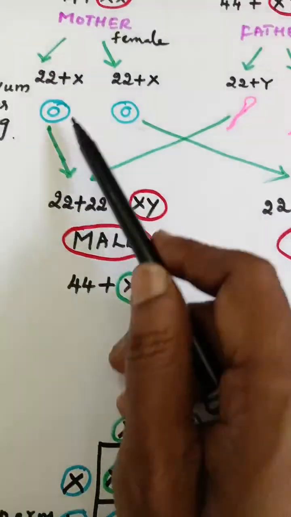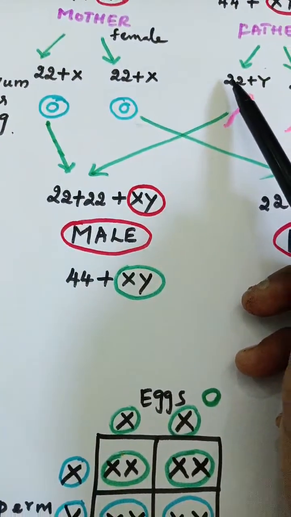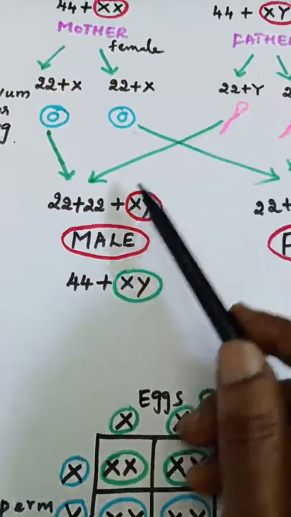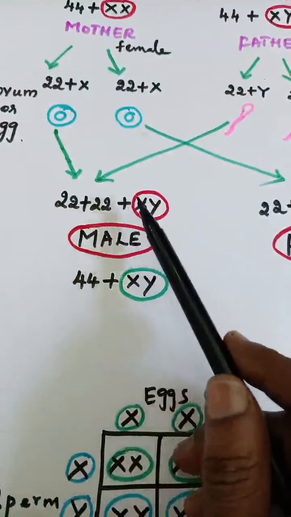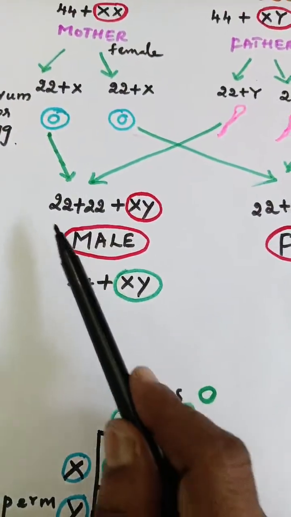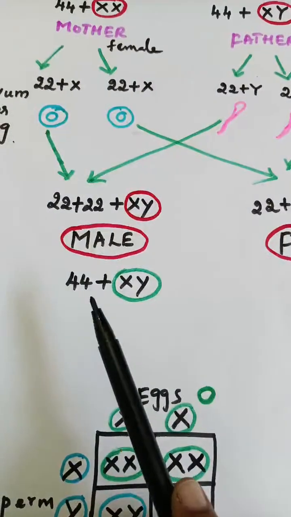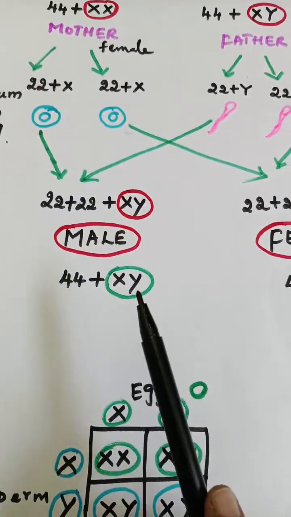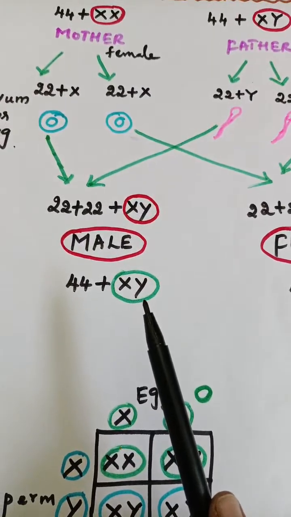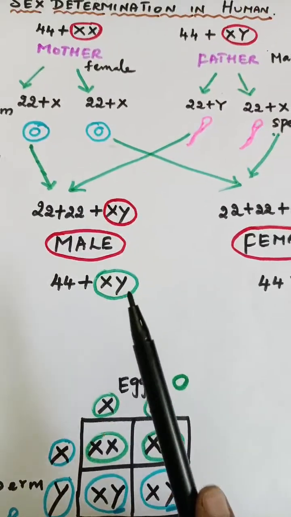So this 22 and this 22 plus this X and this Y, you will get 22 plus 22 plus XY, male. Understood? So you add 22 plus 22, 44 growth chromosomes plus 1 XY pair, which is the heterogametic, that is the male chromosome. Is that clear?